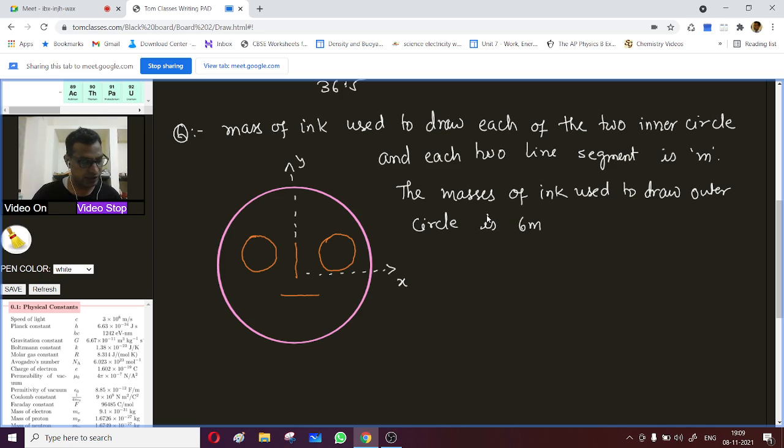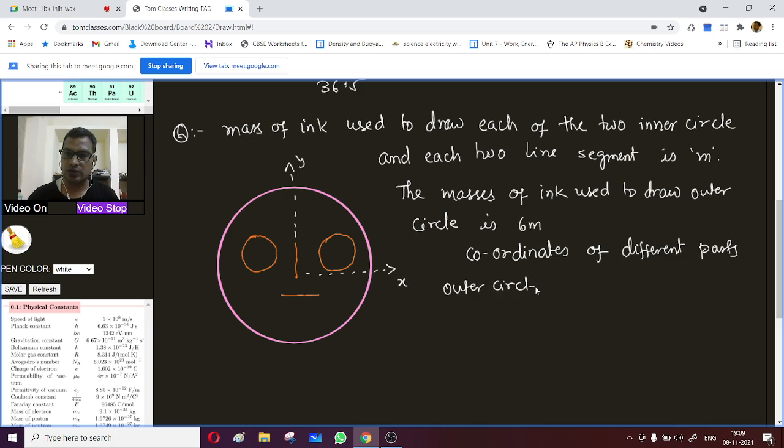The coordinates of the centers of different parts are: outer circle, it is 0, 0. Left inner circle, it is minus a, a.